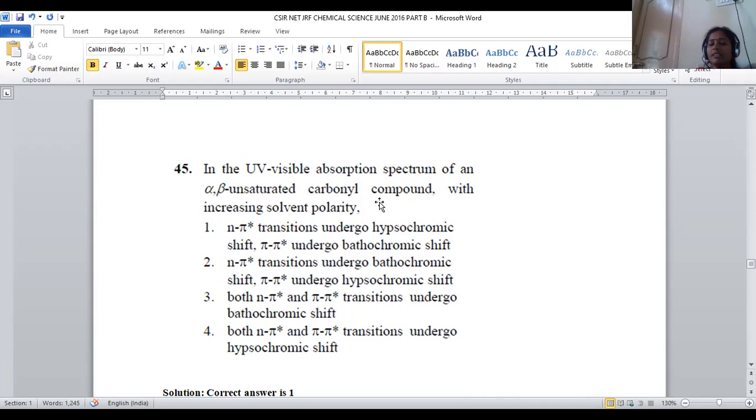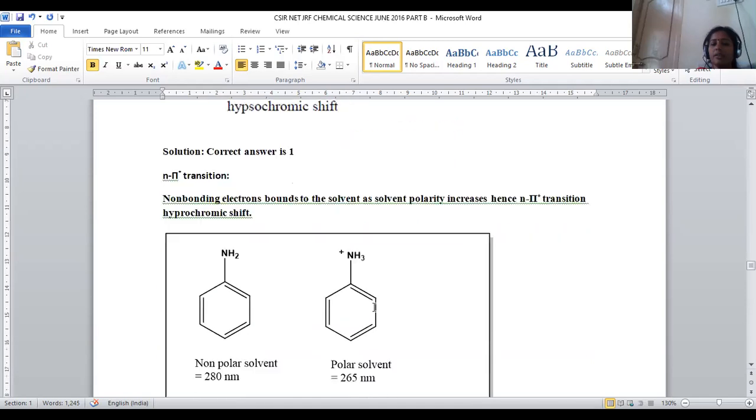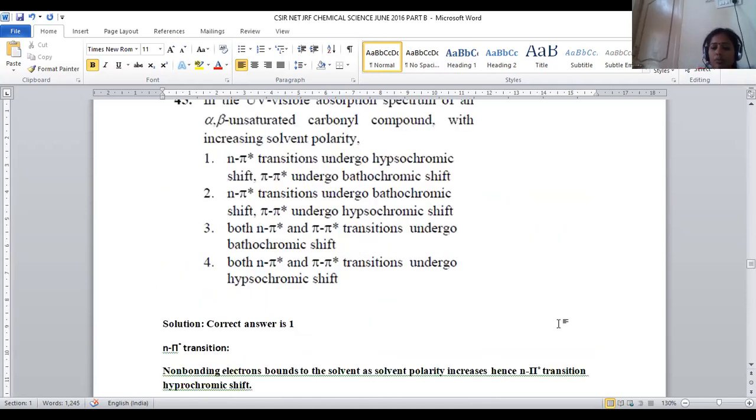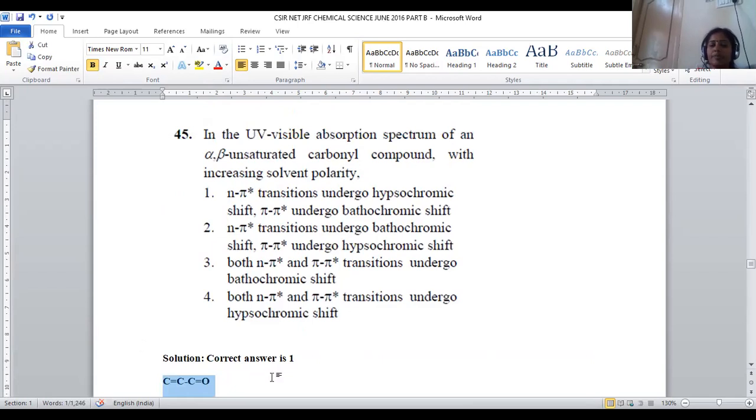So here an alpha beta unsaturated carbonyl compound was given. An alpha beta unsaturated carbonyl compound is nothing but, if I take a double bonded system, carbon double bond carbon, now single bond, carbon double bond O. This is called an alpha beta unsaturated carbonyl system. So whenever the carbonyl system is in direct contact with one double bond, this system is known as an alpha beta unsaturated carbonyl group.